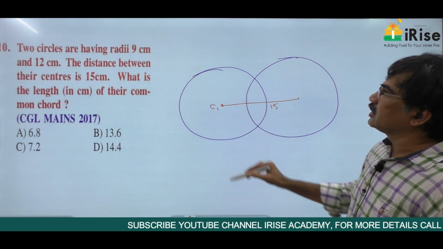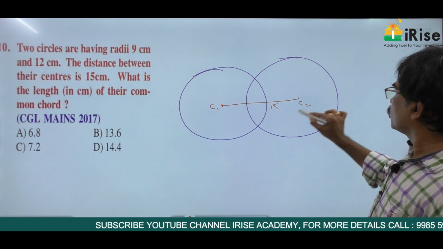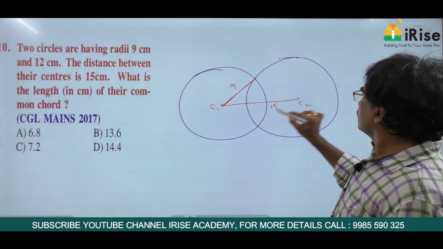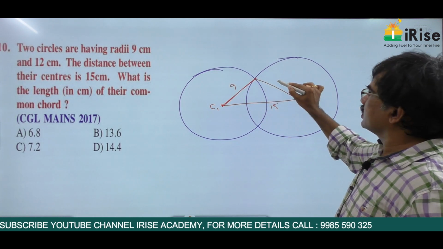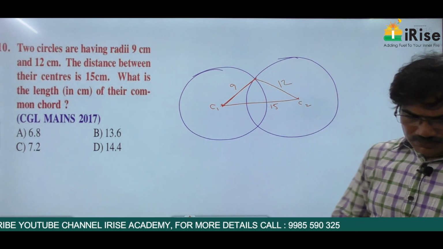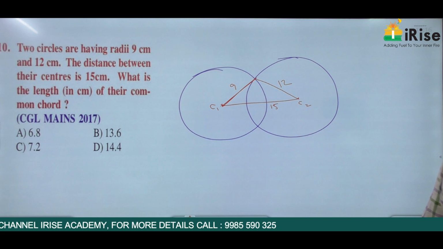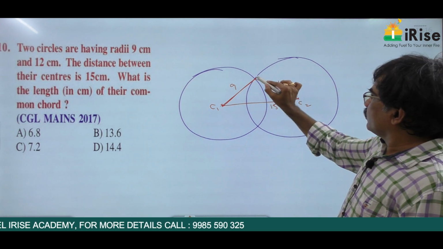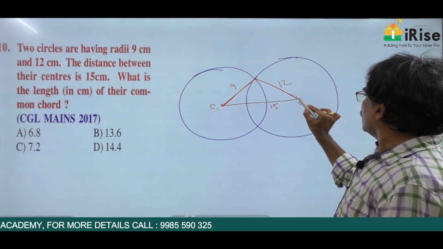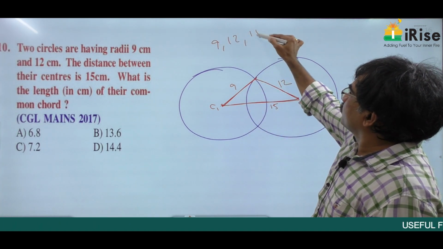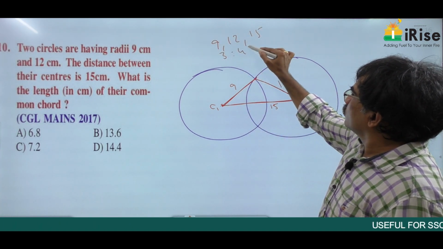This is center 1, this is center 2. The radius of first circle is 9, radius of second circle is 12. See carefully, this is 9, this is 12, this is 15. 9, 12, 15. 3 is to 4 is to 5.